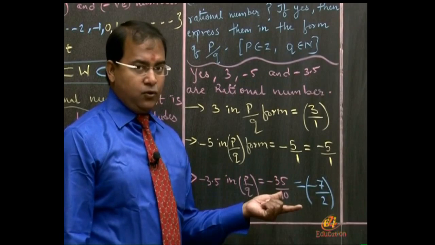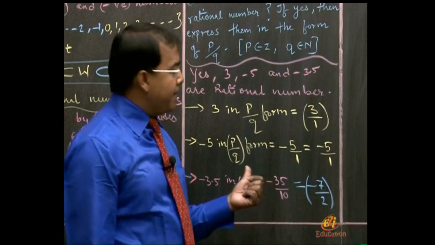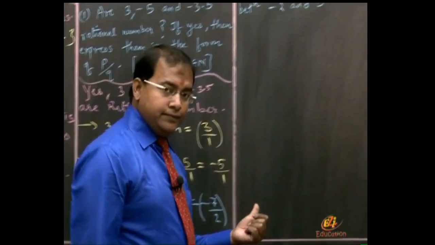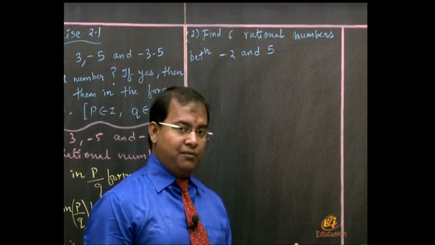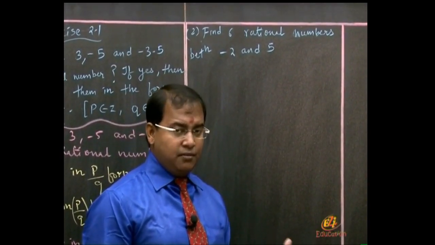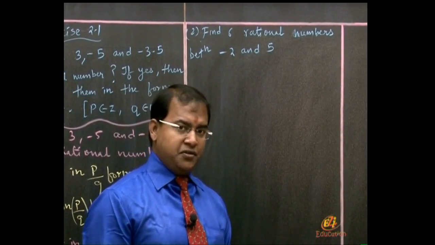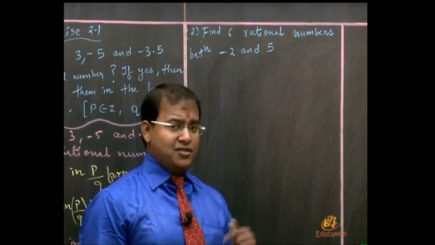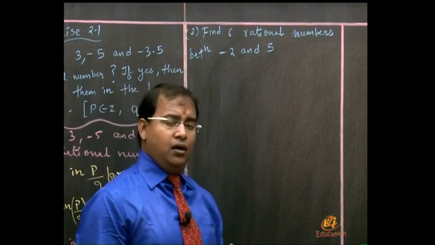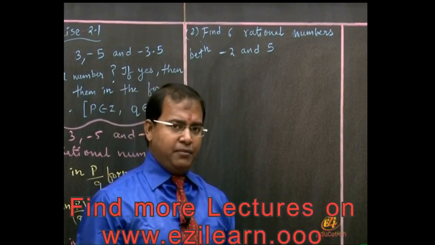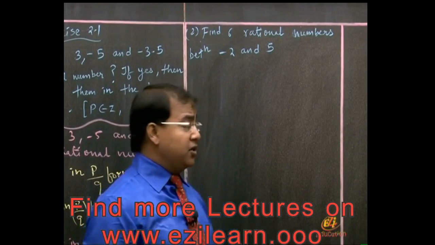We have the second question of exercise 2.1. Let us read it out. If this sum is well understood by you, friends, the coming 3 sums will be damn easy, because whatever I teach in this sum will determine your success in the coming sums. Find 6 rational numbers between minus 2 and minus 5. The question can be altered by changing the numbers.